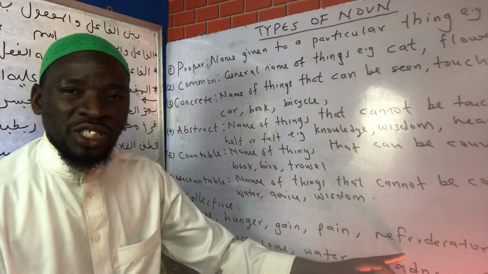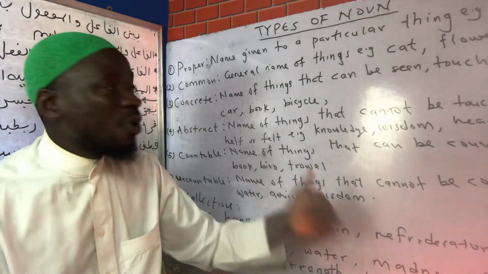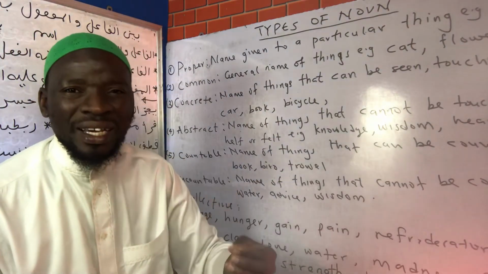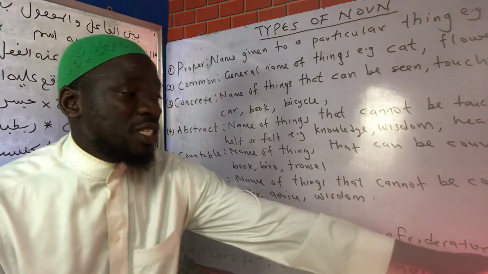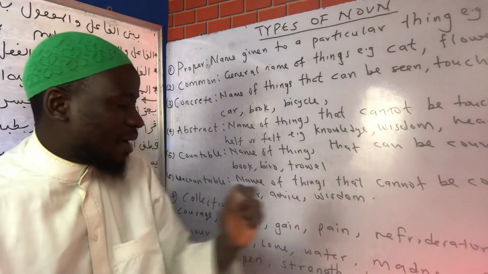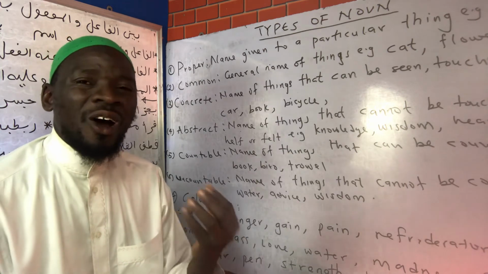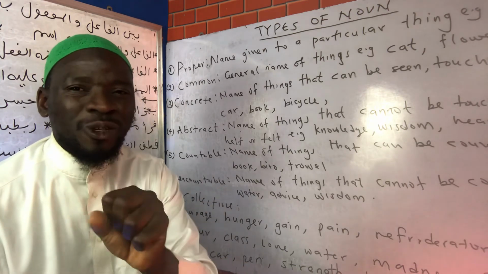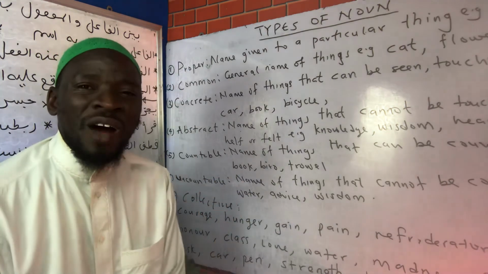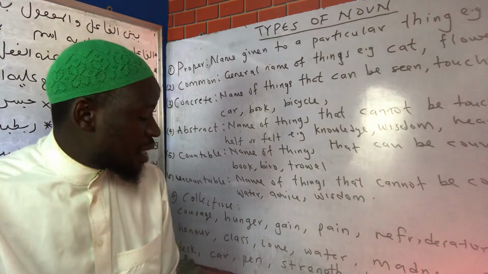Then we have refrigerator. Refrigerator is something that is concrete, and it is also a common noun. Then we have Mark, like Mark Zuckerberg. The word Mark is the name of a particular person, so it is a proper noun. Then we have honor. Honor is an act. You cannot touch it, so it is abstract. At the same time, it is common. Then you have class. Class, for instance, is a group. You can count it, so it is also a common noun.